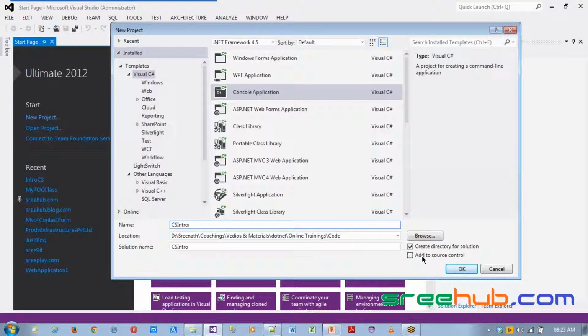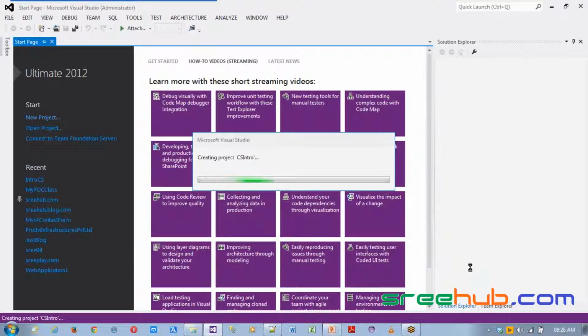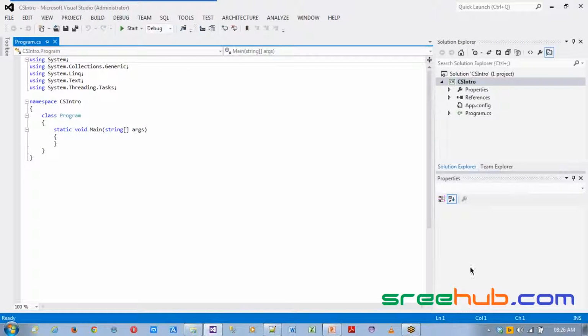And next one you have something called add to source control. Now I don't know whether you have experience in any IT company or not. Source control is something which is used for versioning and maintaining your code across different developers in the same project, let's say. You have an option to actually add it to source control. If you have your TFS or SVN or anything installed on your machine, you can actually add it to source control. But as of now, let's leave it. Click on OK.